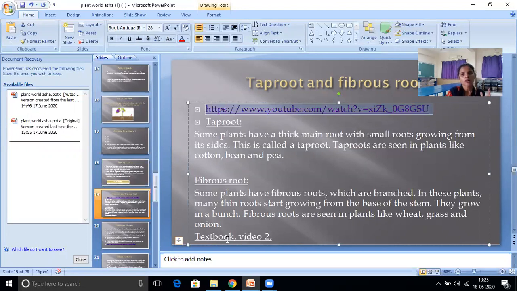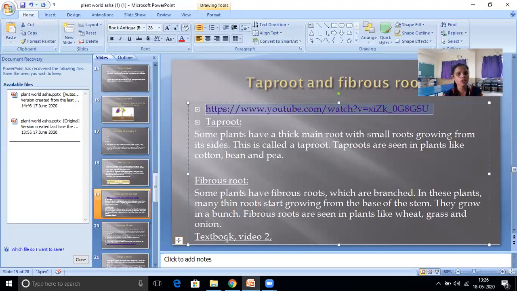They grow in a bunch. Fibrous roots are seen in plants like wheat, grass, and onion. It will grow from the stem also. That is called fibrous root. I hope you understood the difference between taproot and fibrous root.